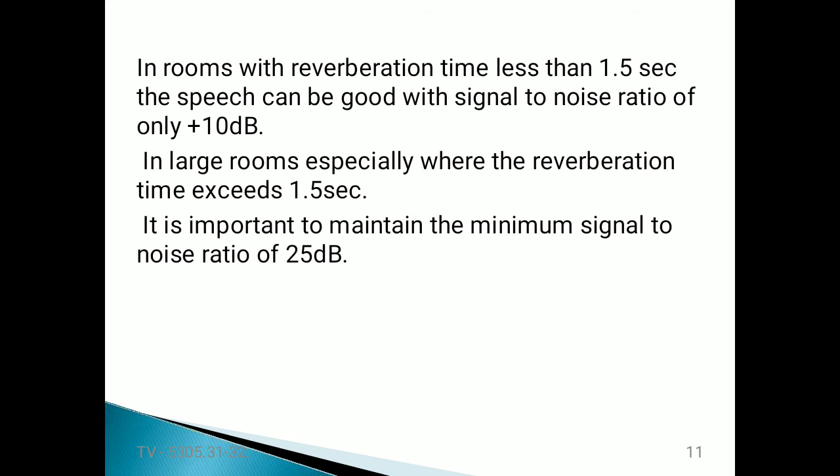In that case we should concentrate more on the background noises, because they can interfere with the original signals. We should maintain a minimum signal to noise ratio of 20 decibels in large areas. Such large rooms are studios, concert halls or cinema halls. There we should maintain a good signal to noise ratio and reverberation times.